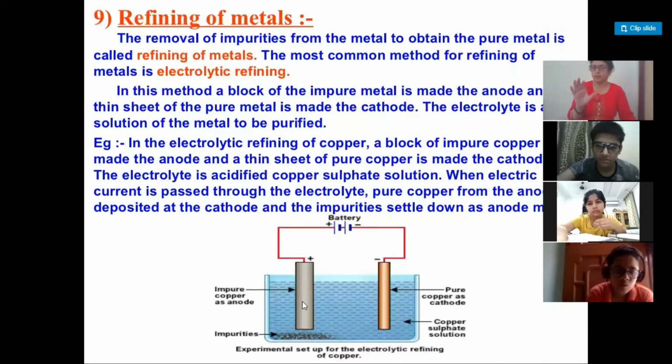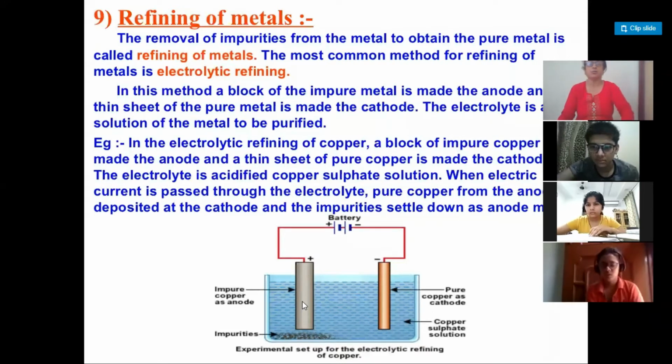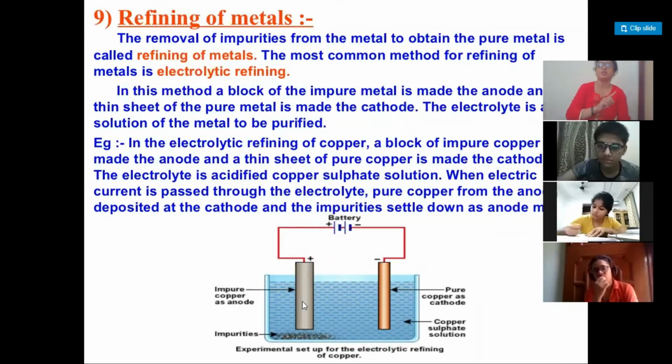The crude metal which you want to purify, the metal which we have obtained after reduction, has to be connected to the positive terminal so as to make it the anode. The thick block of impure metal is to be connected to the positive terminal of the battery so as to make it the anode.